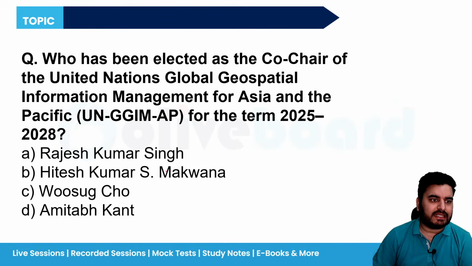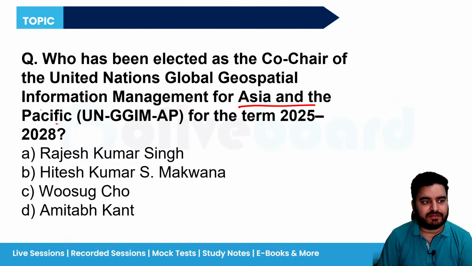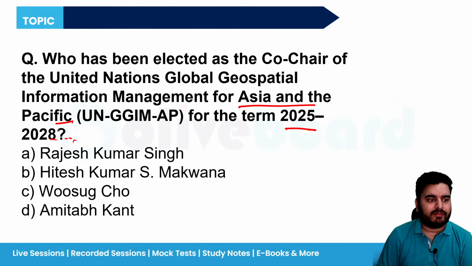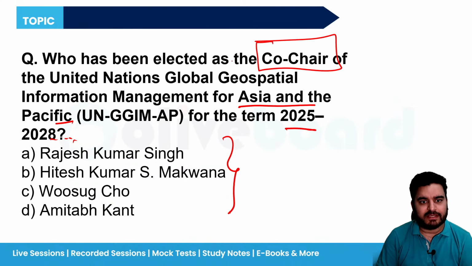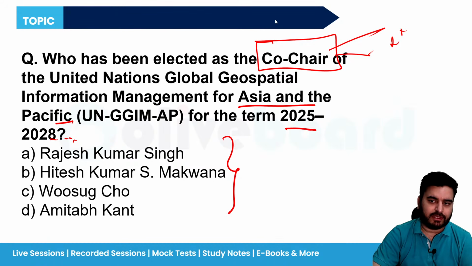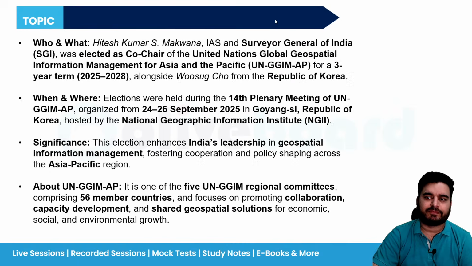So India was elected as the co-chair of United Nations GGIM for the Asia and Pacific region for the term 25 to 28. Okay, so who is going to represent India? Mr. Rajesh Kumar Singh, Hitesh Kumar Makwana, Woo-Sung Cho or Amitabh Kant. Now remember, there is a word co-chair written. It means there would be more than one chair, more than one chairperson. So let's see the news in detail. Then we'll find what the answer is.